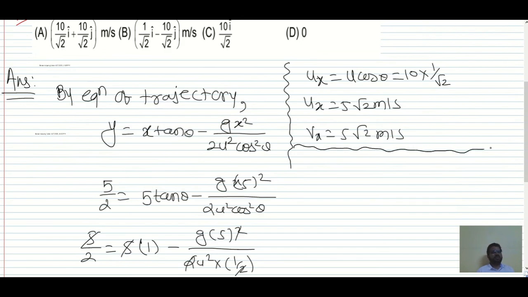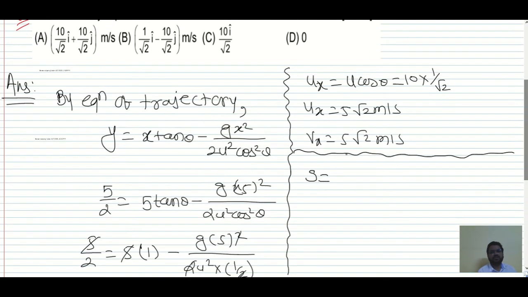Okay, now to calculate the velocity in the vertical direction, what I'll do is I'll take the displacement in the vertical direction as, and it is given how much y, that is 5 by 2 meter. Okay, and initial velocity in the vertical direction is 5 root 2 meter per second, and acceleration in the vertical direction is minus 10 meter per second squared.